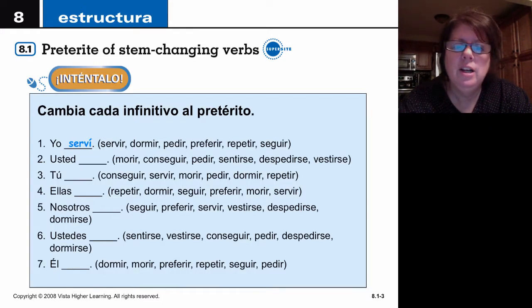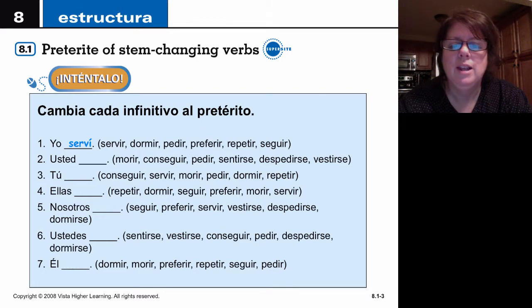Now it's your turn. There's a lot of verbs here. They've done it with just the verb servir, but I want you to go ahead and do 1 through 7 and write out the form for each one of the verbs listed. Remember, if it is stem changing and it is reflexive, let's look at one. In number 2, you have usted, so you have sentirse, right? So this one you're going to take the se off and put it in front, so it's going to be usted se. You're left with sentir, so it's going to change to sintió.